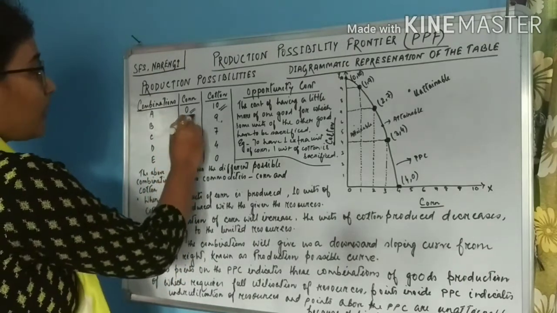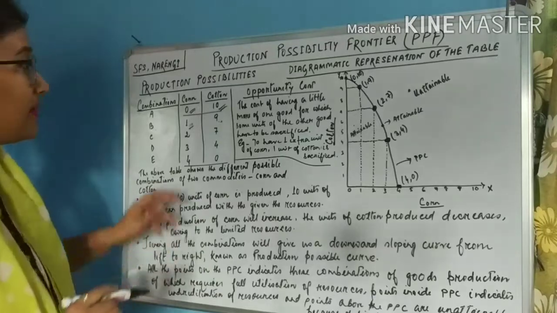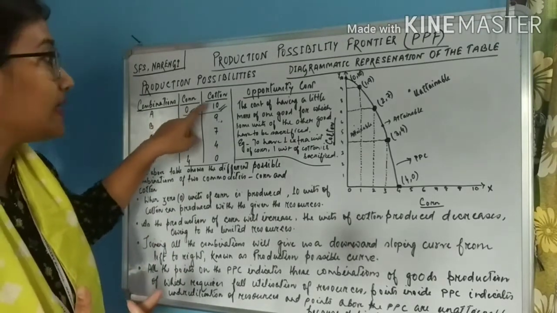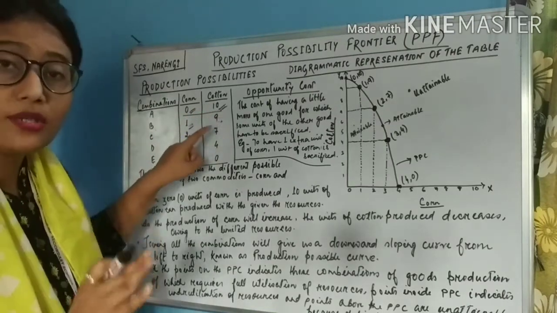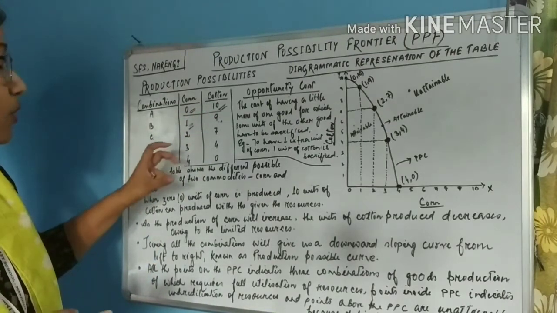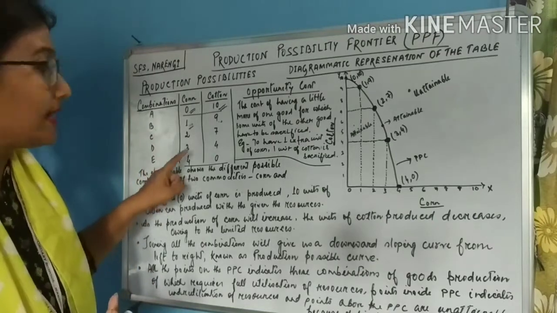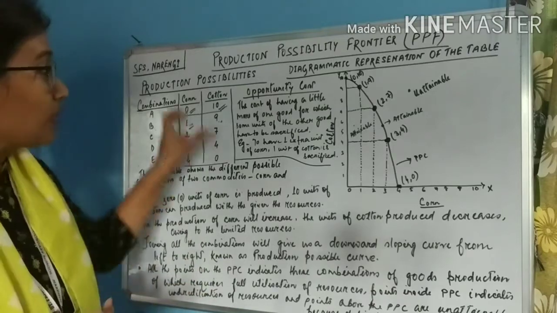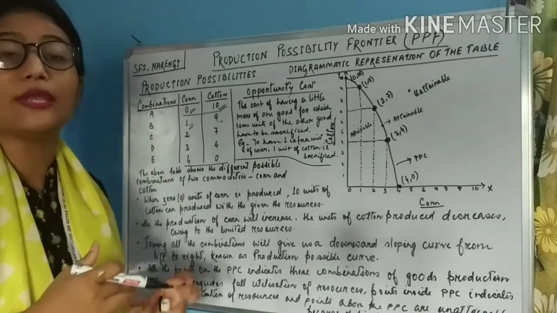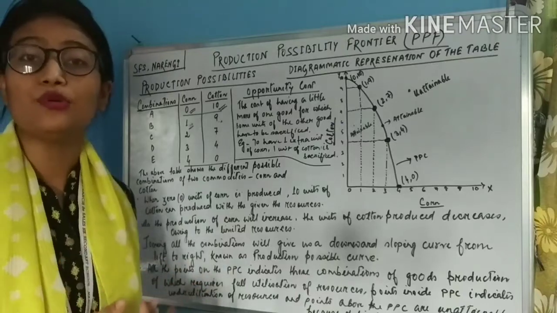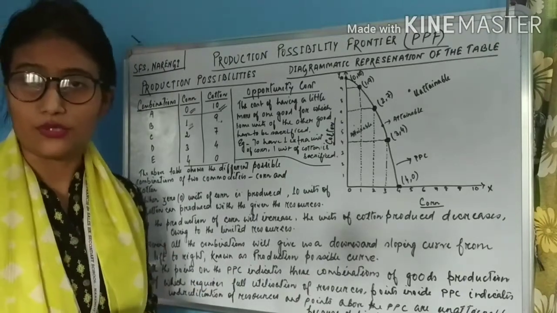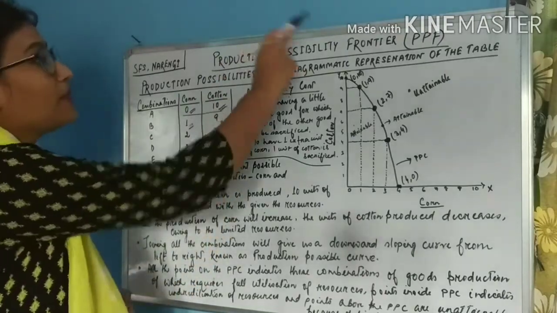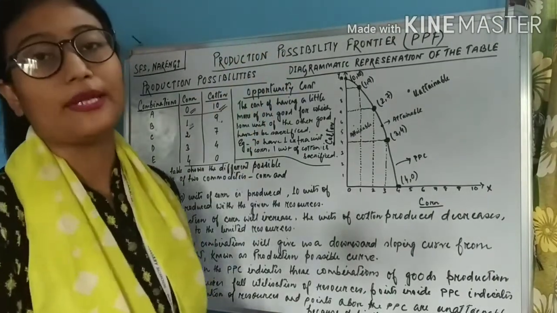So students, these two are the extreme situations, because in combination A, 0 corn is produced and all the resources are utilized in the production of cotton. But on the contrary, in the last combination, all the resources have been utilized in the production of only corn and 0 units of cotton has been produced. So in this way, a society thinks of various combinations of goods that they can produce by using the available resources. Okay, so this is a tabular representation of the concept of PPF, that is production possibility frontier.